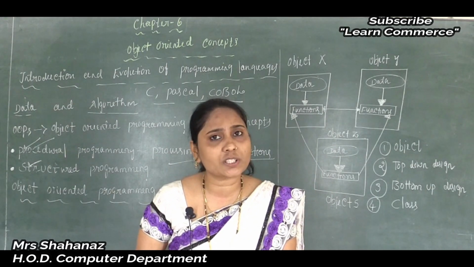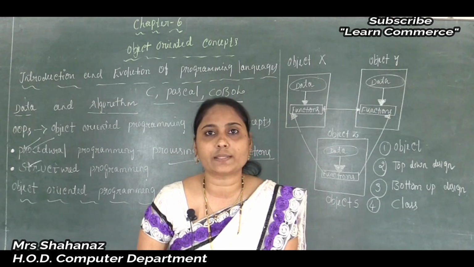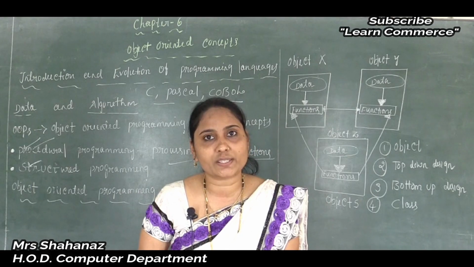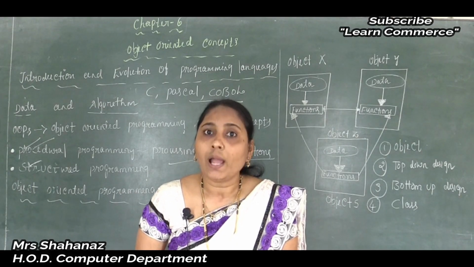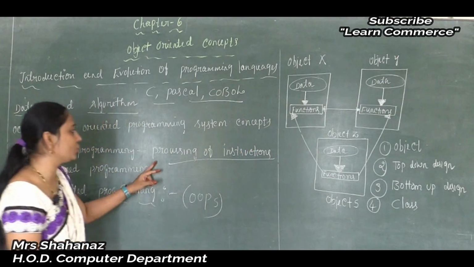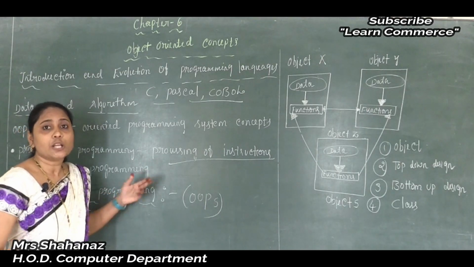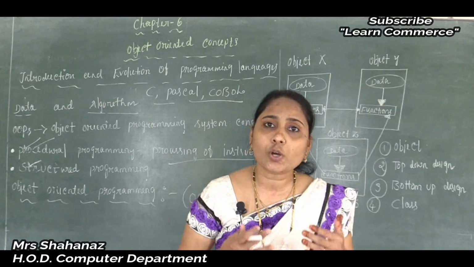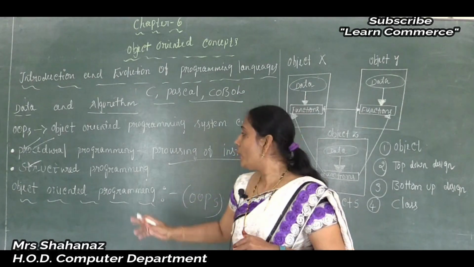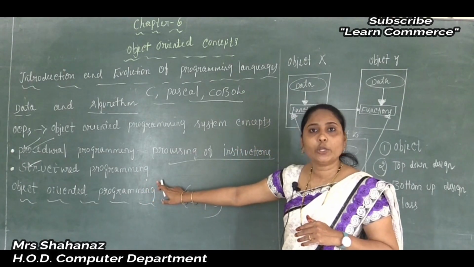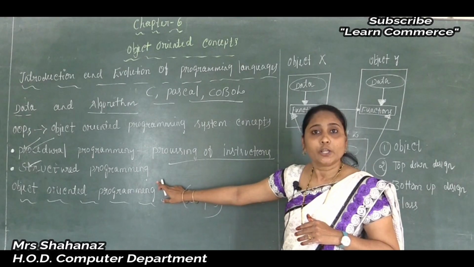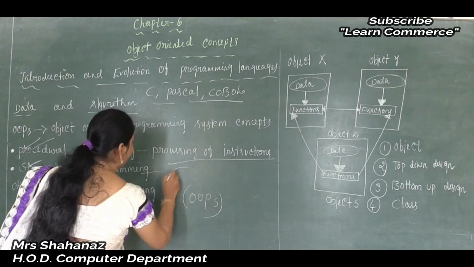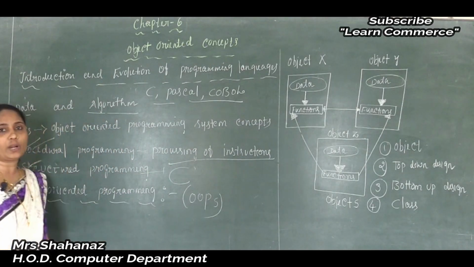So this is the first disadvantage, and we can also say some other disadvantages: it gives more importance to the algorithm, correct? And also it gives more importance to the processing of the instructions. So all are the difficulties in procedural programming languages. The difficulties in procedural programming languages gave a way for scientists to develop a new programming language, called the C programming language.